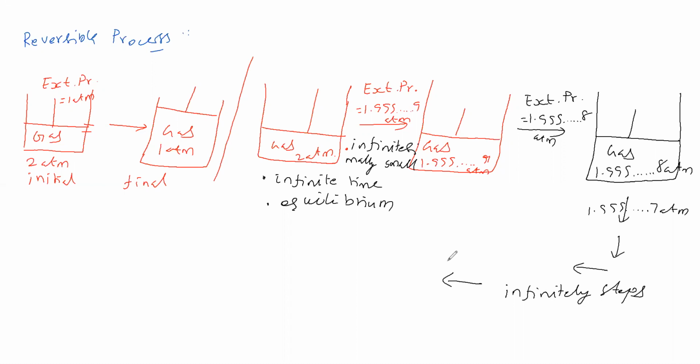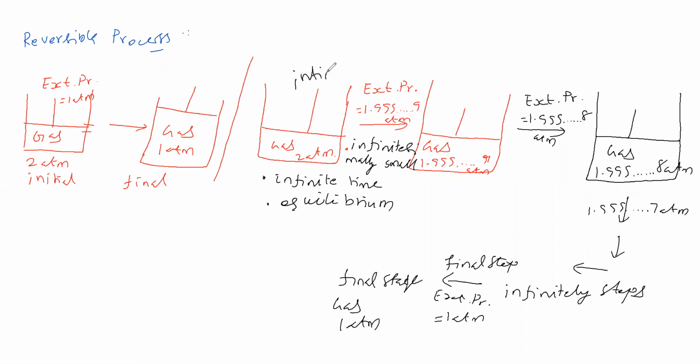Now we came to the final step. The external pressure is equal to 1 atmosphere. Now we got the final stage. In the final stage, the gas exerts 1 atmosphere pressure. Now see, initially the pressure of the gas is 2 atmosphere here, and here also. At final, the pressure of the gas is 1 atmosphere here, and here also.